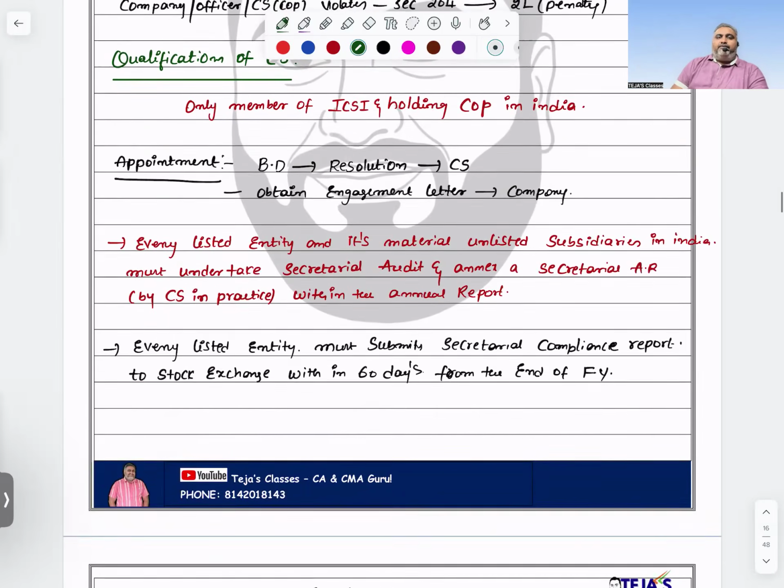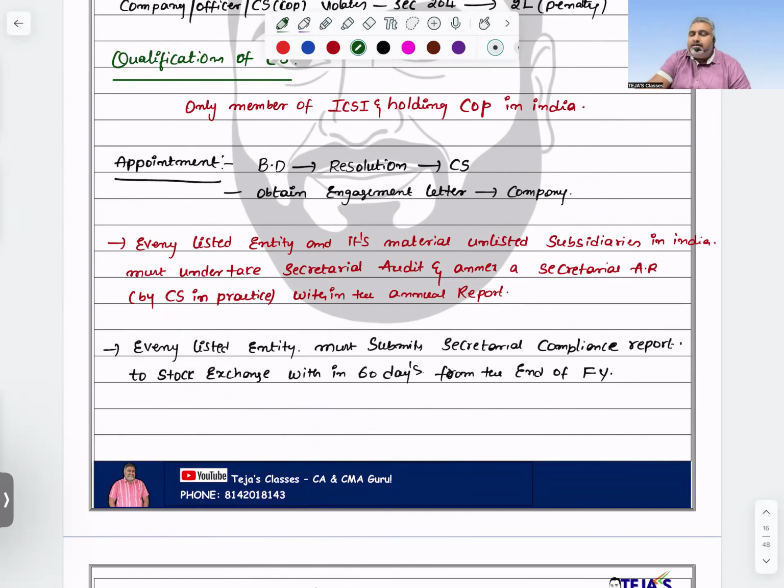Next one. Every listed entity and its material unlisted subsidiary entities in India must undertake a secretarial audit and annex the secretarial audit report, given by a company secretary in practice, within the annual report. From the annual report point of view, this should also be compulsorily included.